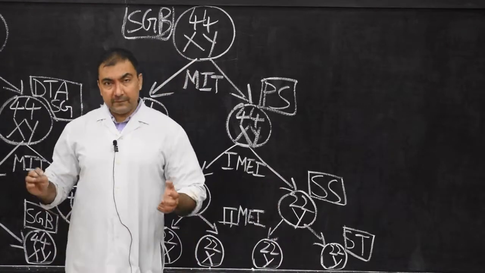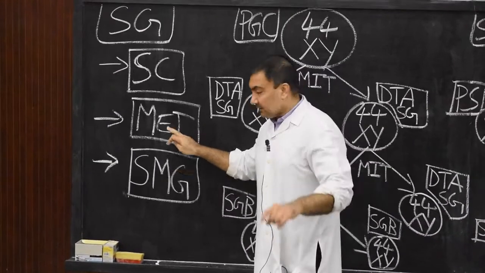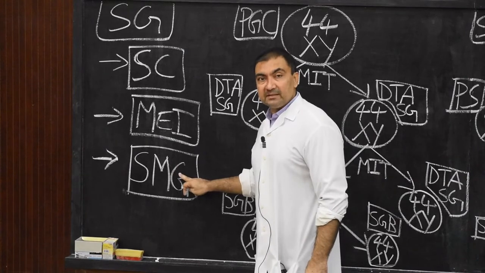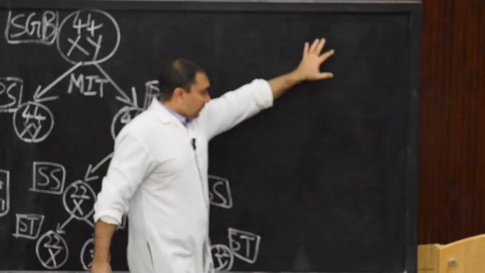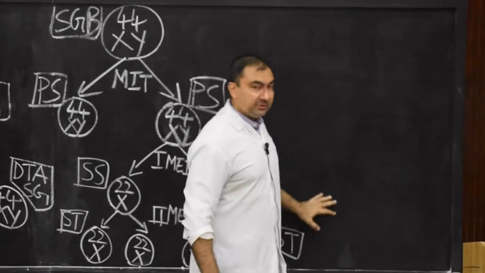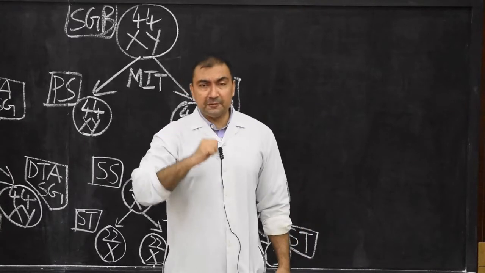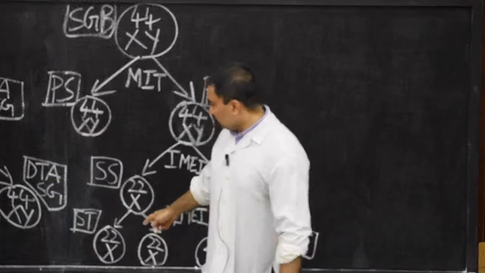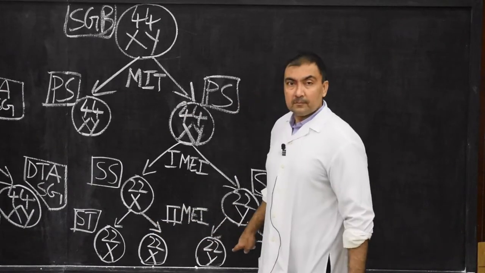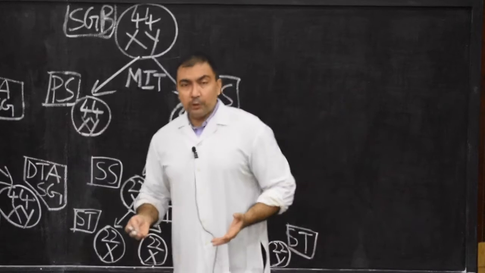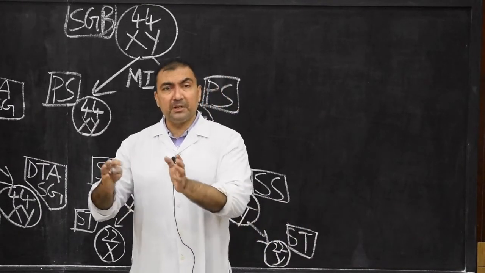So we finish meiosis. Now we enter the stage of spermiogenesis. We'll take the help of this board. Here is the definition of spermiogenesis. After the development of the four spermatids, there will be morphological transformation of spermatids into spermatozoa.